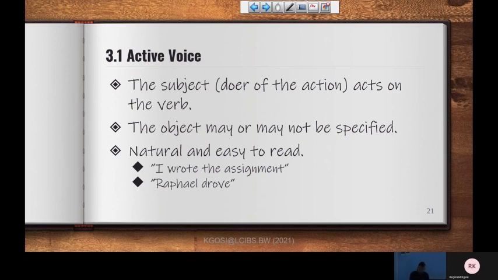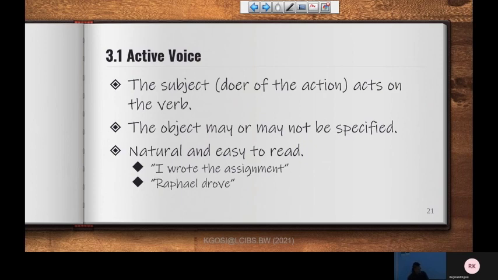If you remember the determiners, we said that they used to be considered to be adjectives. They are no longer adjectives. So the determiner there is actually just determining the final word in that sentence there, being the object. That noun assignment there is the object. So remember, the determiner goes just before the noun. So there we have it. I wrote the assignment. There are lots of things that you can actually pick out from that little sentence there.